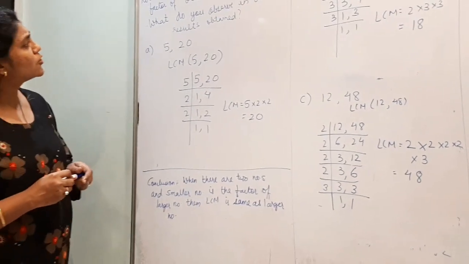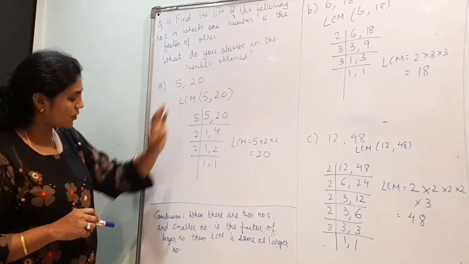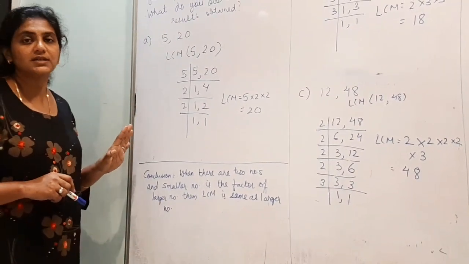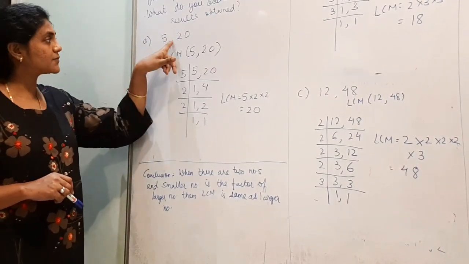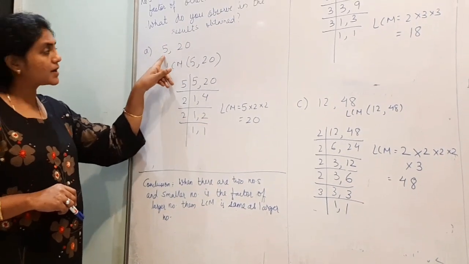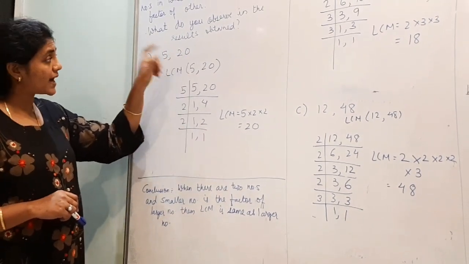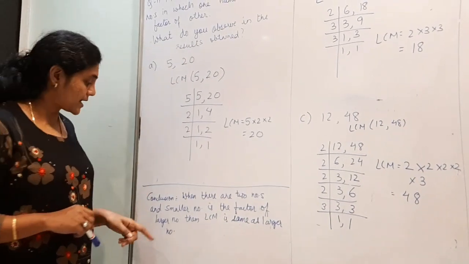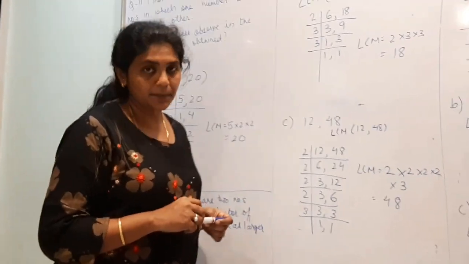Yes. So what you observe in this, the results obtained. So I have written the conclusion. There are two numbers. One number is the factor of another. Smaller number is the factor of another number. So the larger number is the LCM among them. Right?